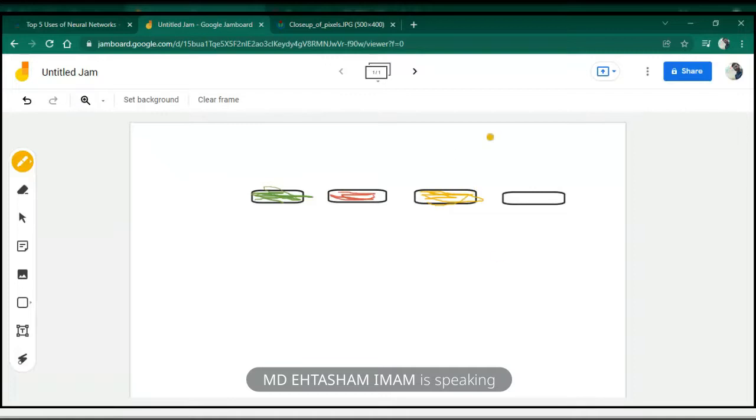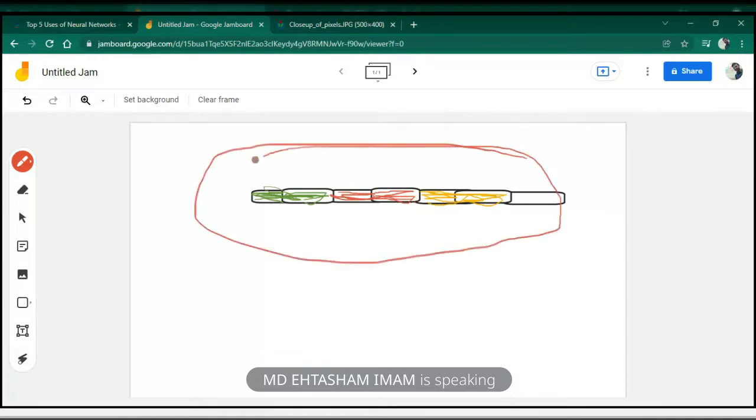To improve this picture, you will take a few more pixels, place them next to each other, and you will use the same color scheme there. If there is a yellow here, you would keep yellow pixel next to it. If there is a green color, you would keep green color next to it, and if there was red, you would keep red color next to it, and hence your overall image quality would improve.